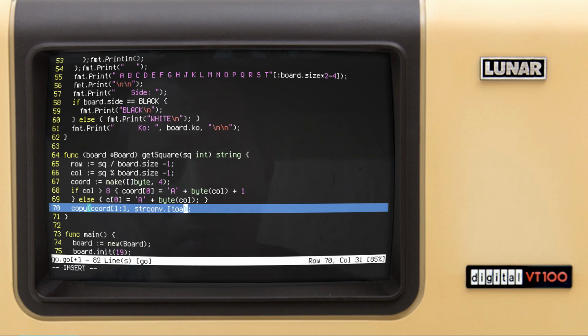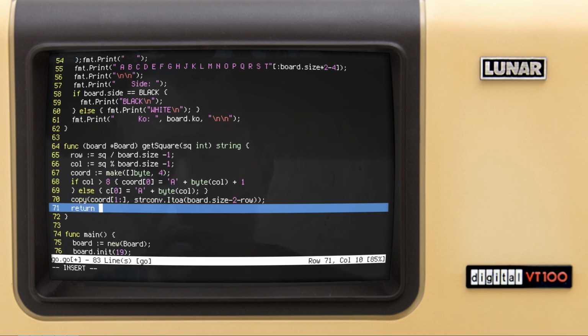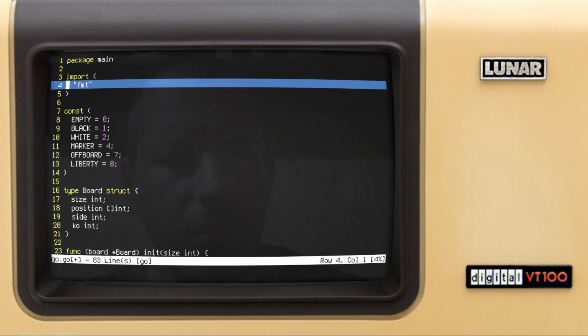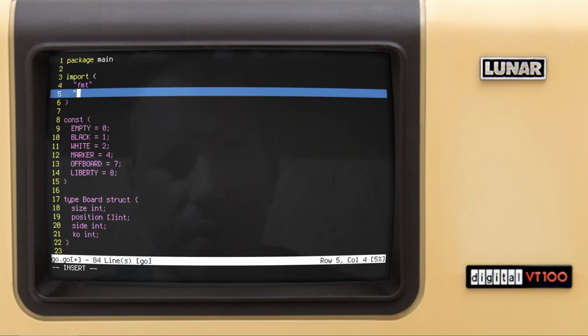Integer to the alphanumeric character, and here we use board size minus 2 minus row. Okay, -2 because of board squares. Okay, and finally we want to return stringify coordinate like this, and also we want to add strconv.